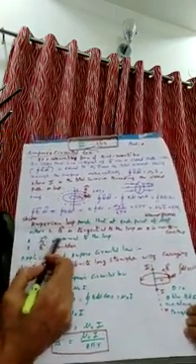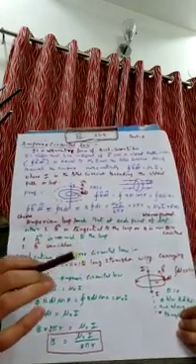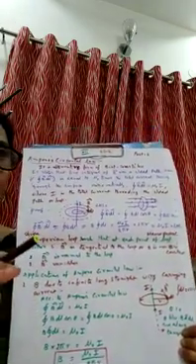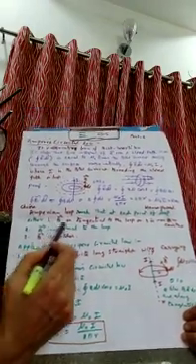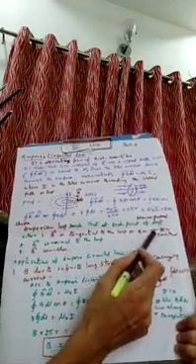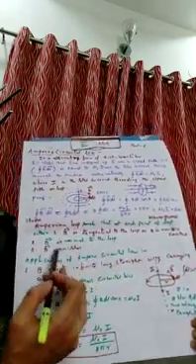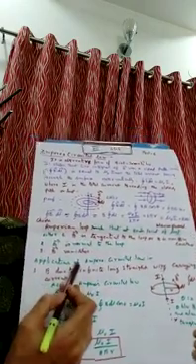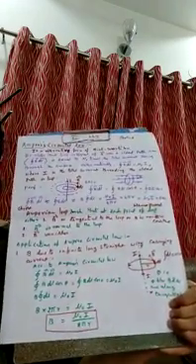Second point is, B is normal to the loop. And third is, B vanishes. At that particular point, there is no B at all. Once again, what are the 3 conditions? Number 1, B is tangential to the loop, or B is non-zero constant. Second is B is normal to the loop, perpendicular to the loop. Third is B vanishes. According to the situation, we select one of these conditions and then we proceed to find the B at a point for a given object.